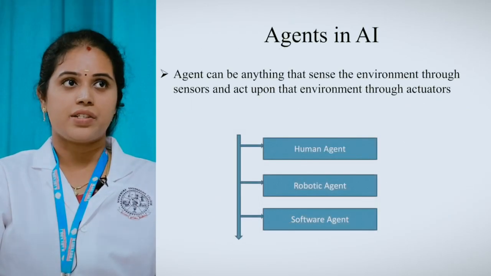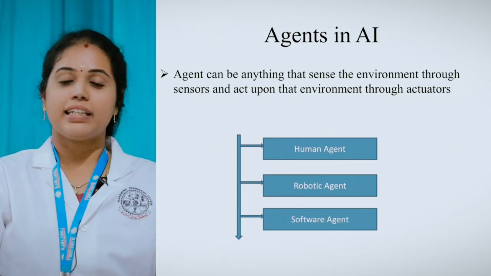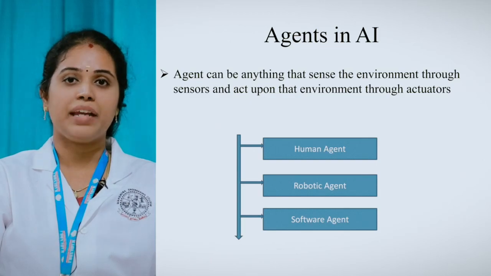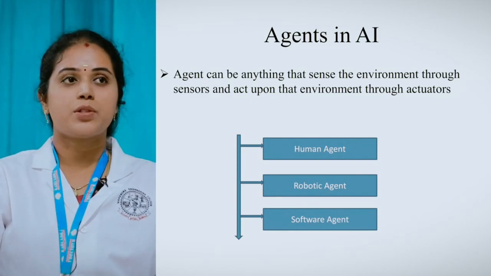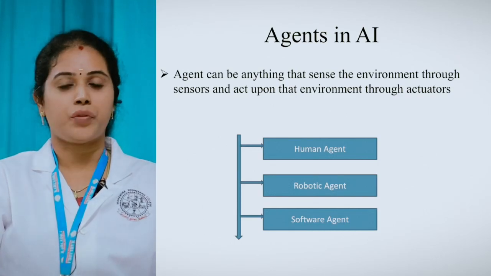The next one is agent. What do you mean by agent? It can be anything. It can sense the environment through senses and act upon the environment through actuators. Okay. So we have different types of agent. The first ones are human agent, robotic agent and software agent.